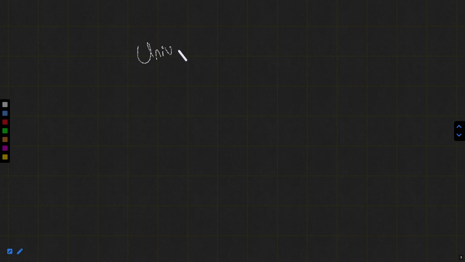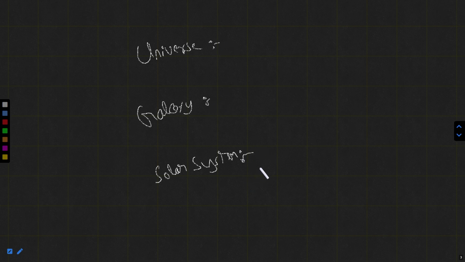There are 3 words: universe, galaxy, and then comes the solar system. When we talk about the universe, we do not know its limit, and we can say it comprises infinite galaxies.